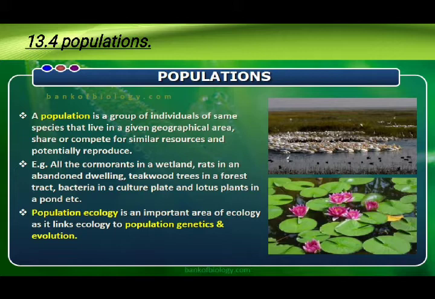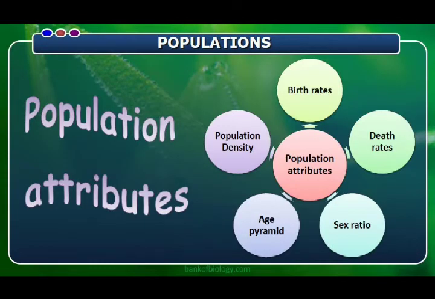Now, population ecology is an important area of ecology as it links ecology to population genetics and evolution. So the branch of ecology which deals with population is known as population ecology. Now, as a population is a group of the same species, to measure the population there are various attributes which help to measure the population of a particular area. For example, birth rate, death rate, sex ratio, age pyramid, and population density. Now all these attributes help to measure the population. So we are going to see them one by one.